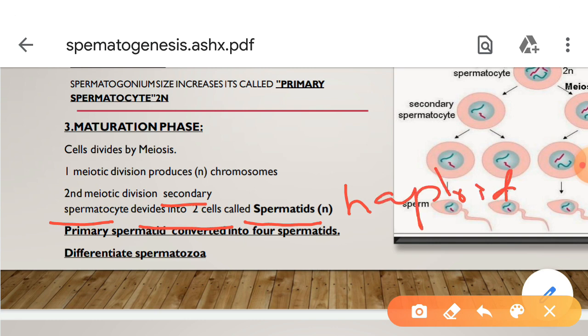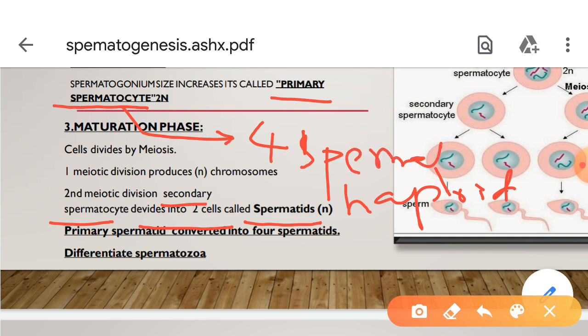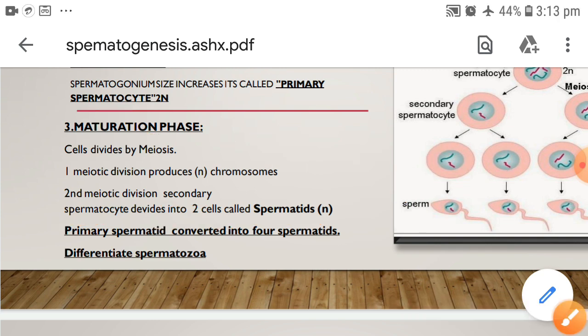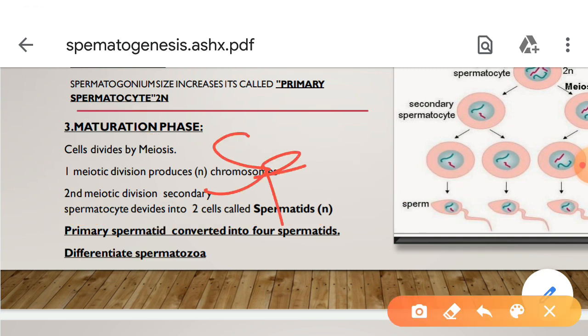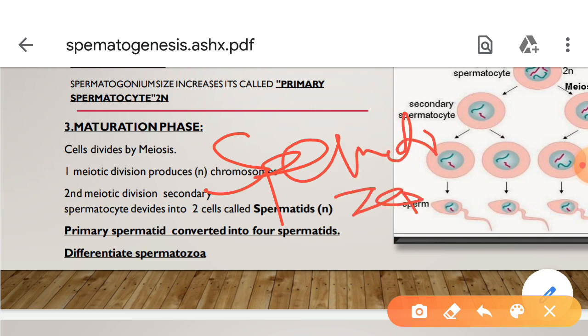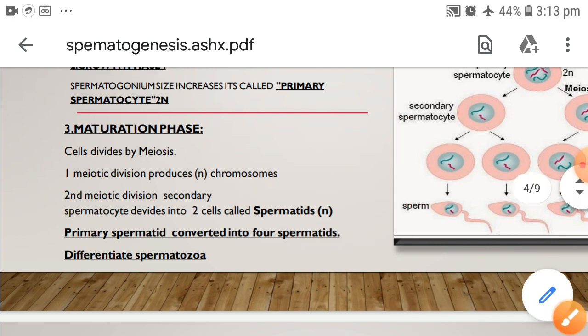So due to meiosis, the primary spermatocyte is converted into four spermatids. These spermatids differentiate into spermatozoa.